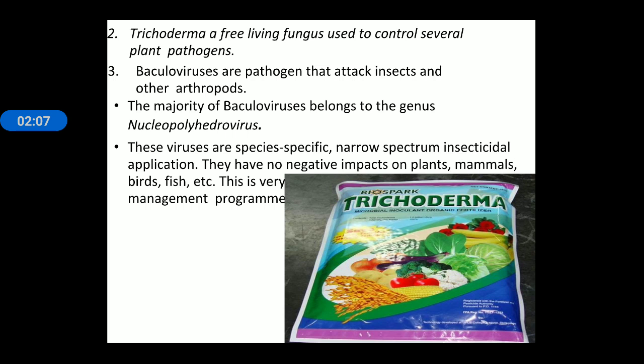Next is Trichoderma. Trichoderma is a free living fungus which is used to control different types of plant pathogens. Next is baculovirus. Baculoviruses are pathogens that attack insects and other arthropods.